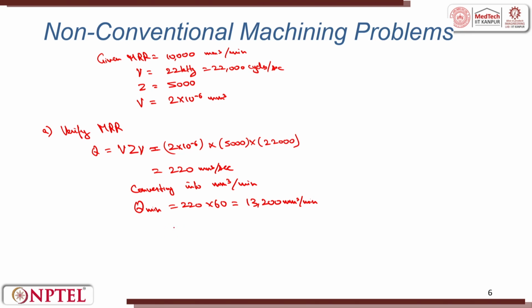So therefore, the experimental MRR is 13,200, and compared to the given value, that is 10,000, it is 132% of the given data, that is MRR that is given. I will write MRR given here as well.